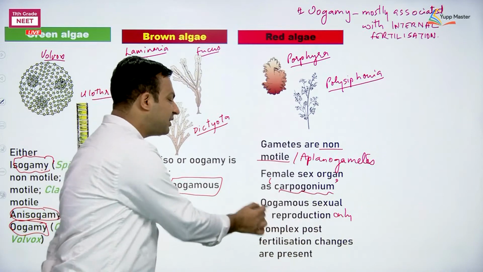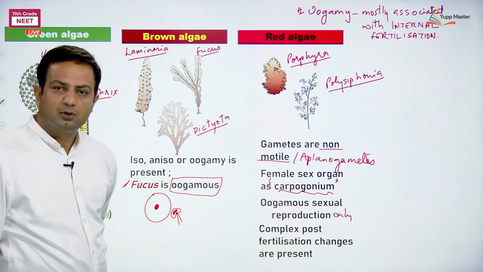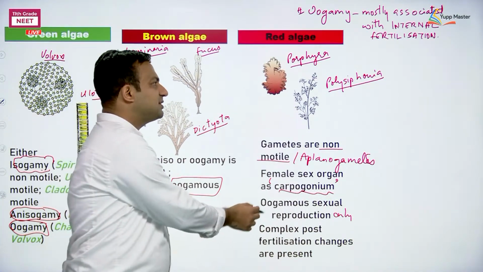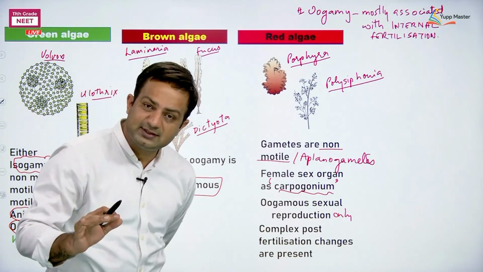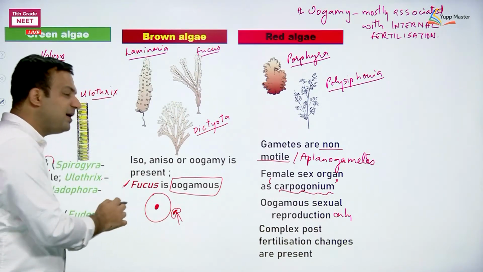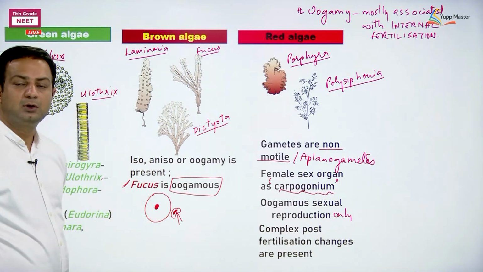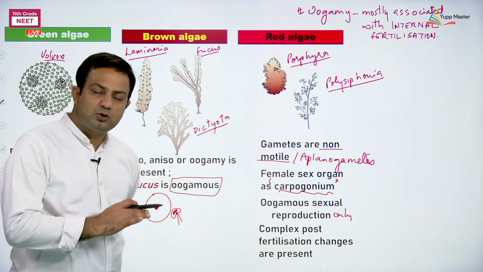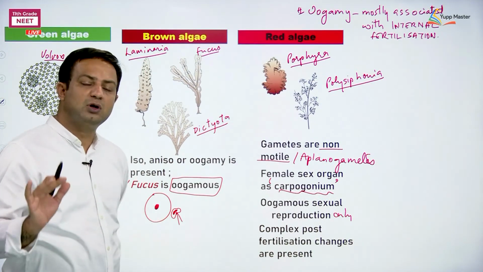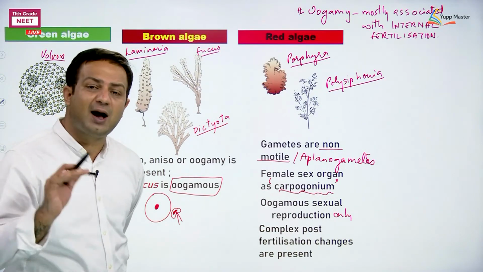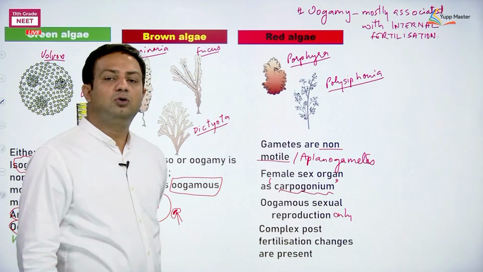Interesting. Here both the gametes are non-motile. I repeat, in the cases of red algae, both gametes are non-motile, but oogamy is seen. In other cases, the female gamete is non-motile, the male gamete is motile, and oogamy is seen. So what does it mean? Does oogamy relate to motility of the gametes? Answer is no. It is totally related to the morphological appearance of the gametes. Morphology, remember, not locomotion.